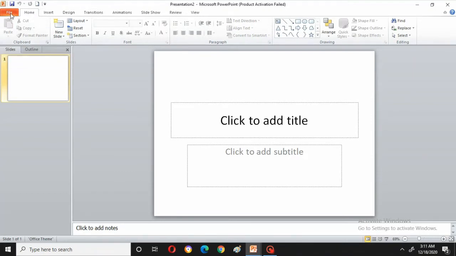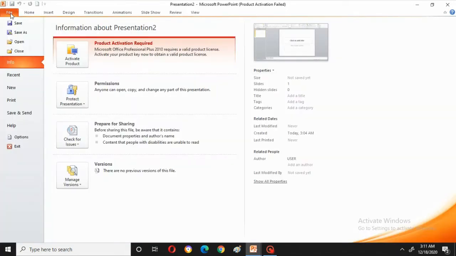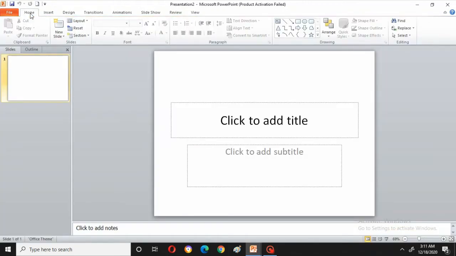Okay, file as usual: save as, open, close, recent, everything is just like Word only. I don't want to waste my time and your time. Okay, home, let's go to home. In home also I will just read the things once, and I'll come down and I will explain actually what